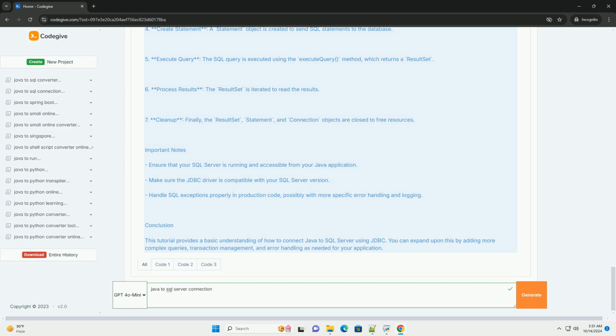Conclusion. This tutorial provides a basic understanding of how to connect Java to SQL Server using JDBC. You can expand upon this by adding more complex queries, transaction management, and error handling as needed for your application.